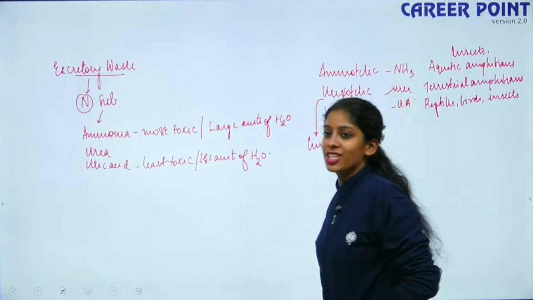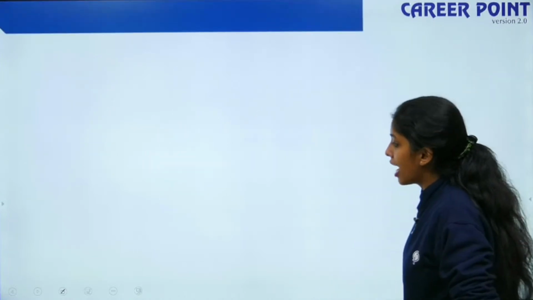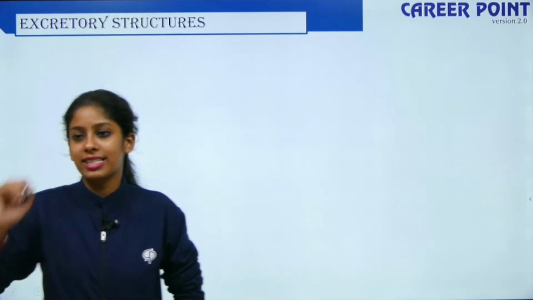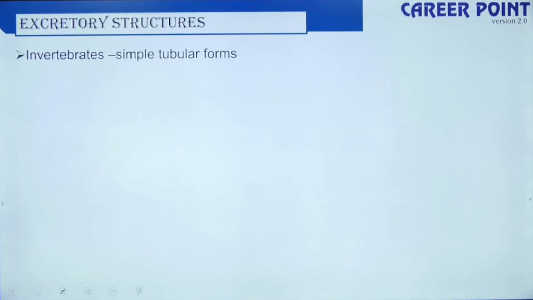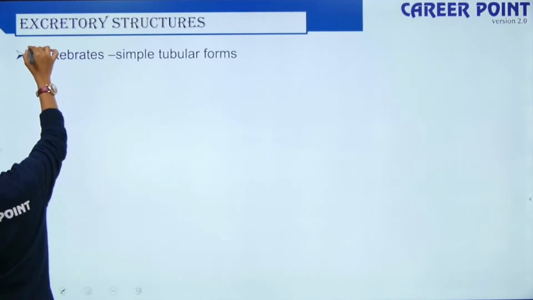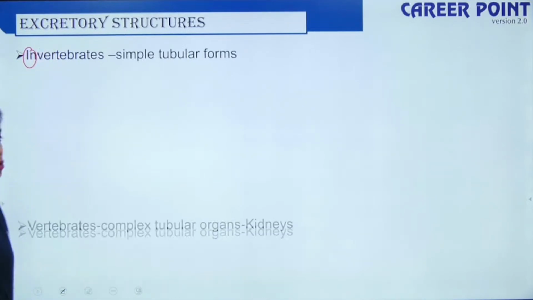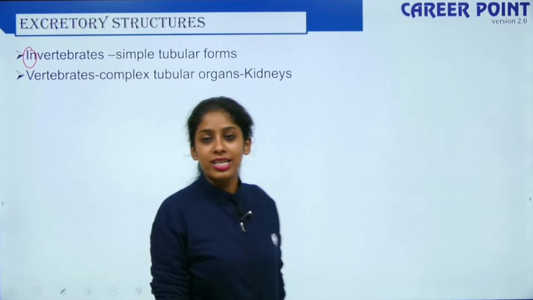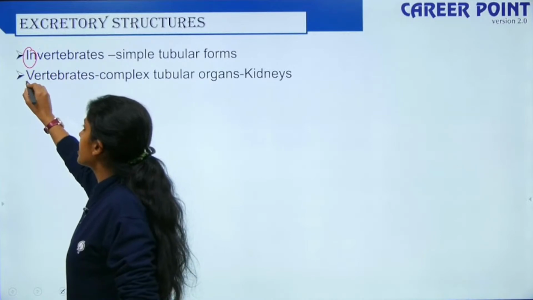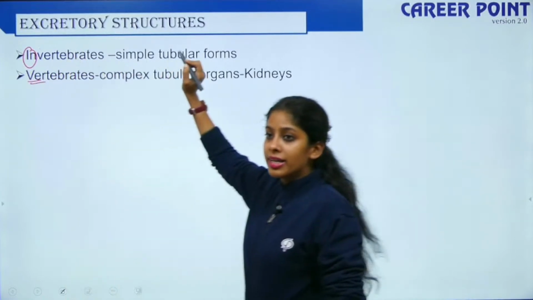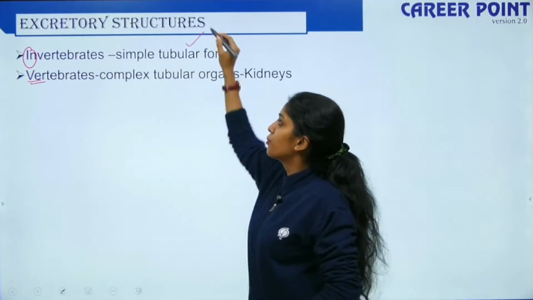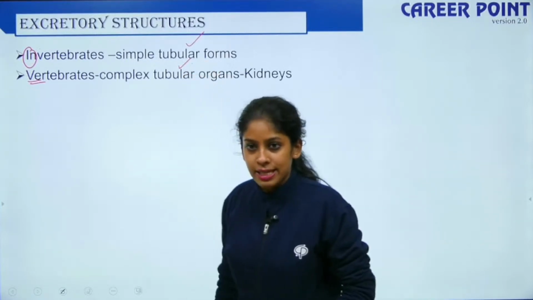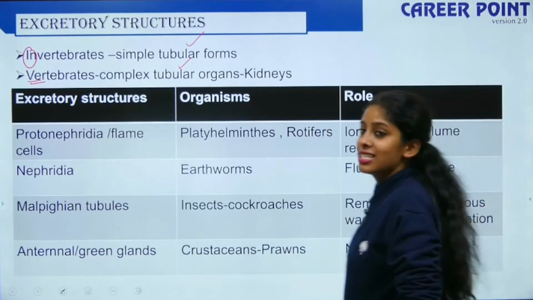This is based on the excretory substance. Now, what are the excretory structures? How do we excrete the substance? What are the structures that we have? Invertebrates have simple tubular forms of excretion. Vertebrates have complex tubular organs called kidney. Underdeveloped invertebrates have simple tubular forms and developed vertebrates have complex tubular organs. So this is the structure.